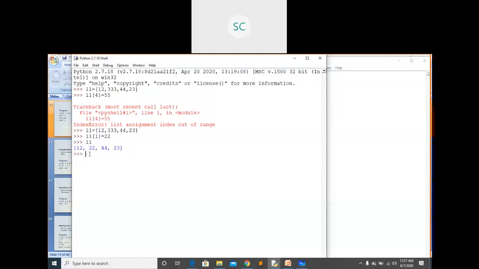You can delete one element also, using del, which is a keyword. So del L1 of 2. Index 2 means this 44, I am expecting to delete that element. If I see L1 now, you can see this element 44 is deleted from that list. Like this you can do many operations.